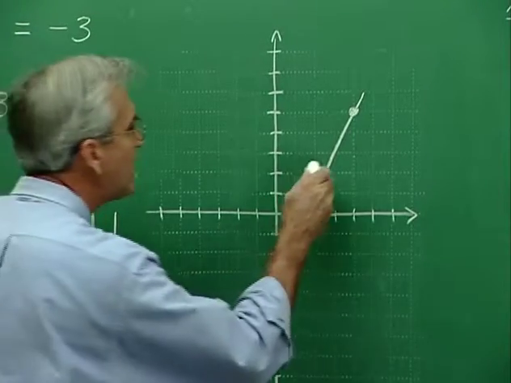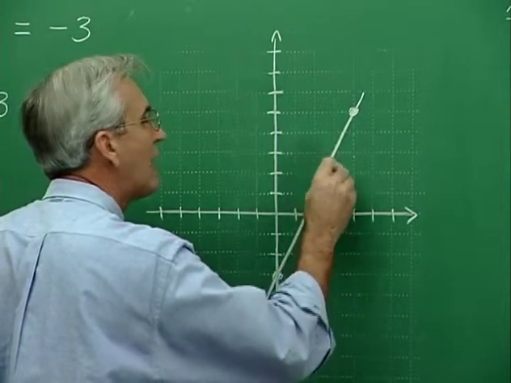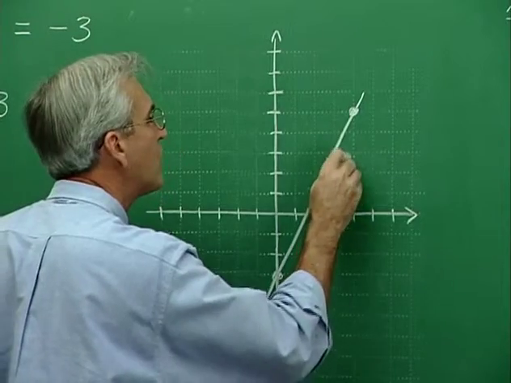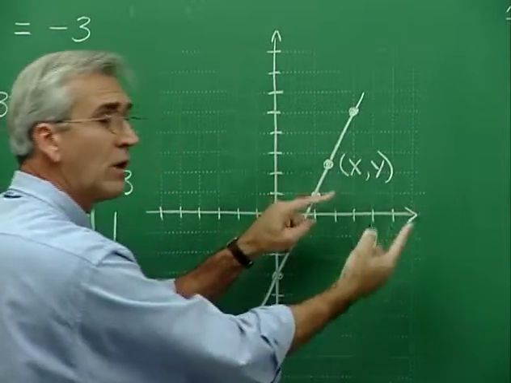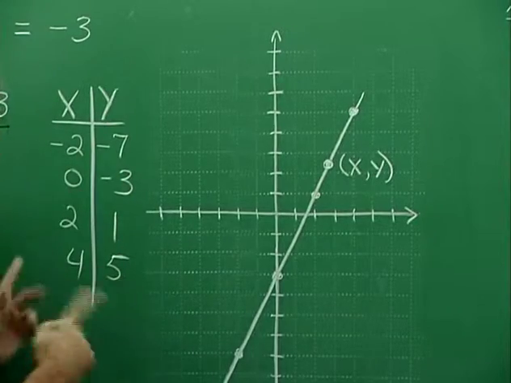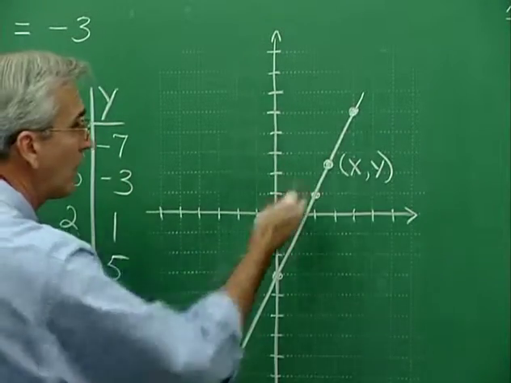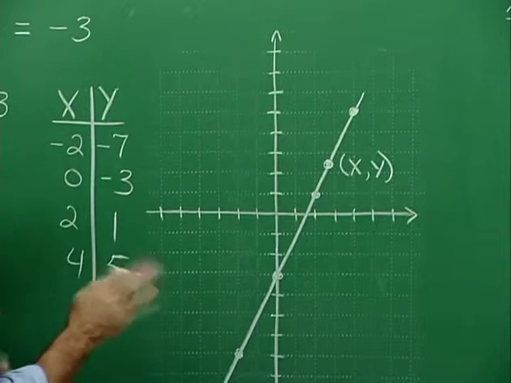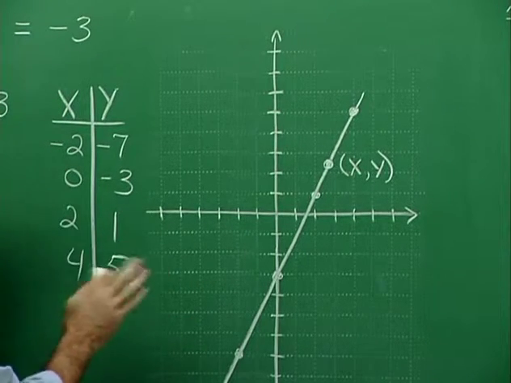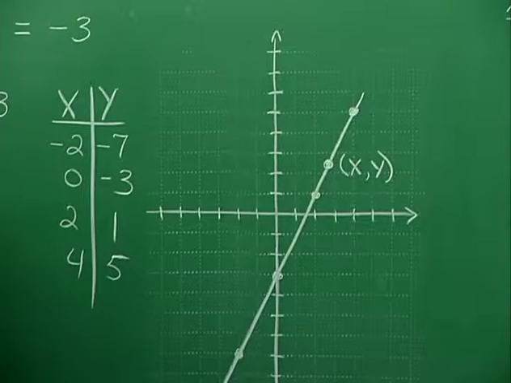That is, if we take any point on this graph, it has associated with it coordinates, x, y. And these coordinates, when put back into the equation, will make the equation true. So for every point on the line, we have a solution associated with the equation. That's a very nice kind of relationship that we'll come back to quite often.